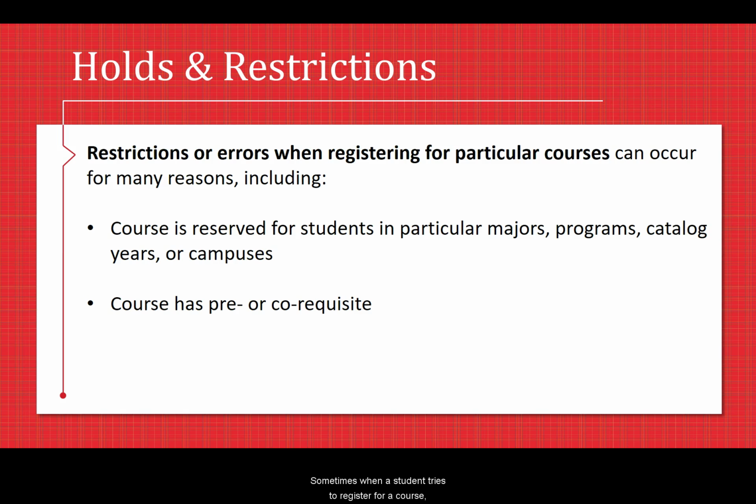Sometimes when a student tries to register for a course, he or she may encounter a restriction or error that prevents the registration. Restrictions can appear for a number of reasons, such as the course is restricted to particular majors, programs, such as university honors, catalog years, such as seniors, or campuses, such as regional campus students. Sometimes, in order to enroll in a course, the student would need a particular prerequisite or co-requisite, meaning that the student needed to take a particular course before or at the same time as the course being sought.